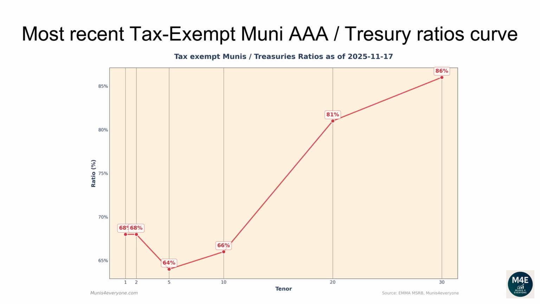The current one-year ratio is 68%. The 2 years ratio is 68%. The 5 years ratio is 64%. The 10 years ratio is 66%. The 20 years ratio is 81%. The 30 years ratio is 86%.